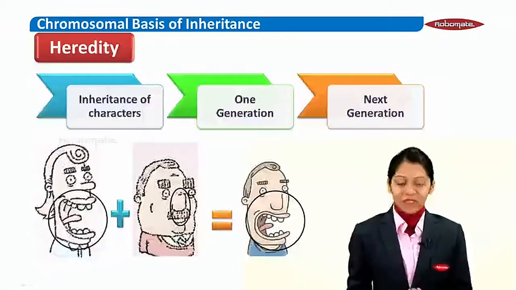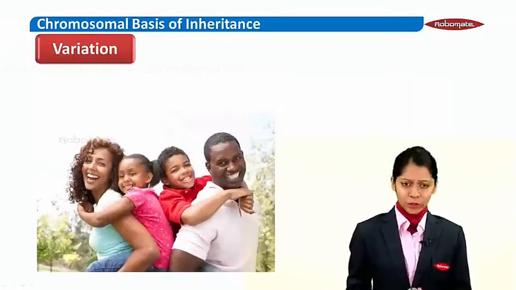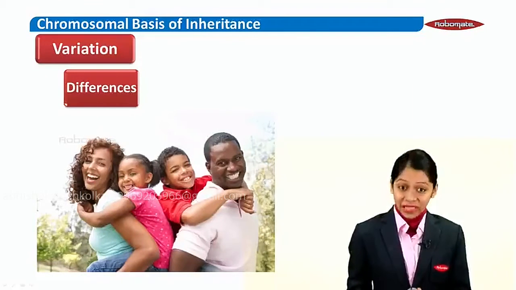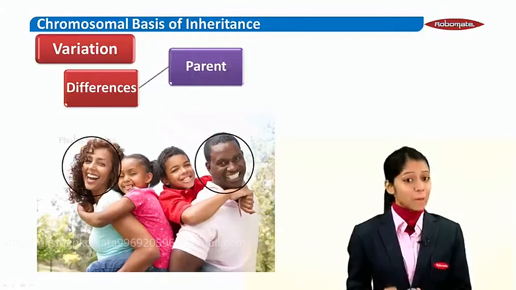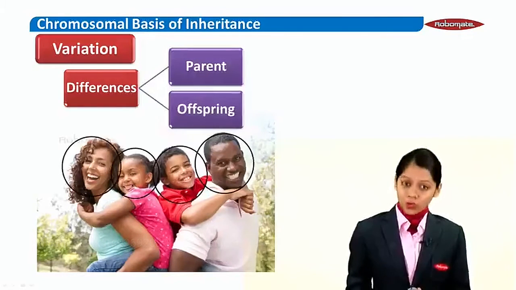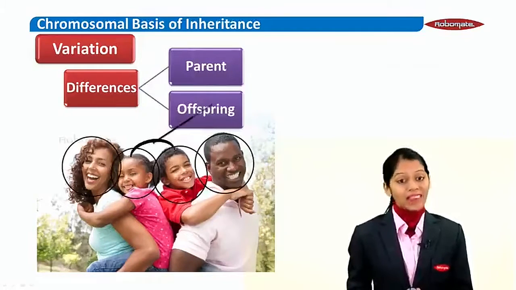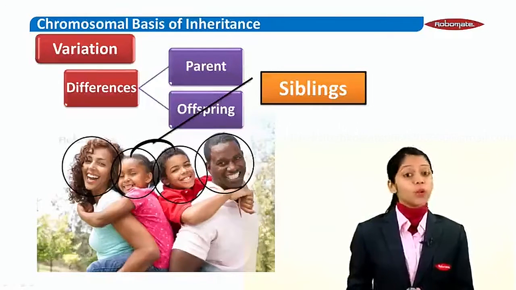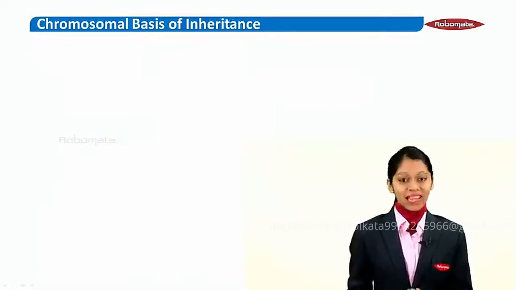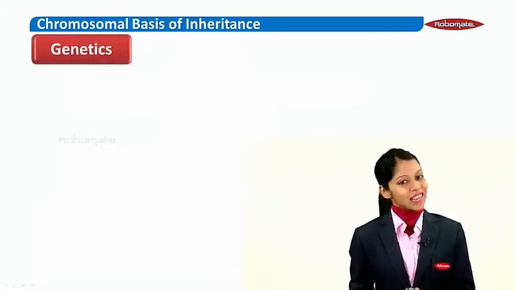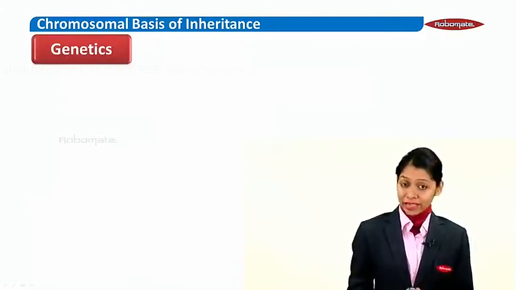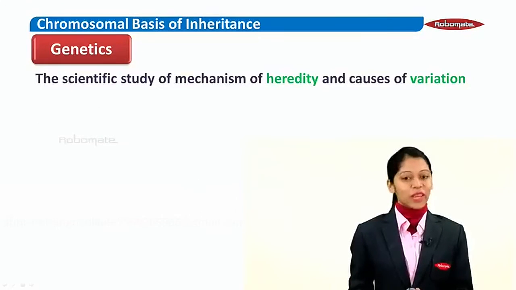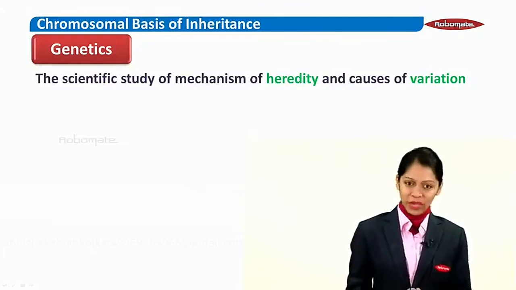The reason for the same is variation. Now, what is variation? Variation is the differences that exist between parents and their offspring along with their siblings. Now, these areas are studied under one major area of study, and that is called genetics. Now, what is genetics? Genetics is the scientific study of the mechanisms of heredity and the causes of variation.